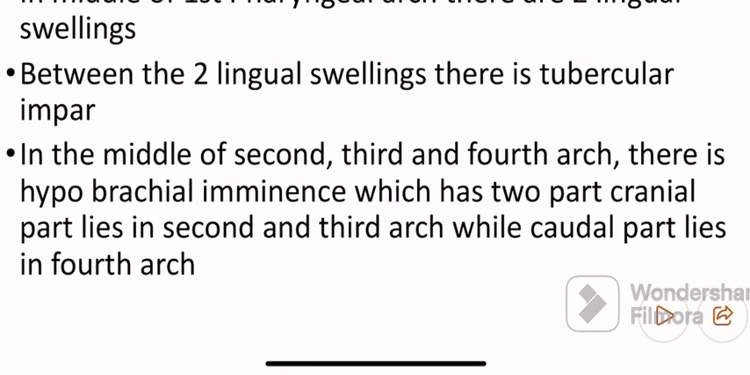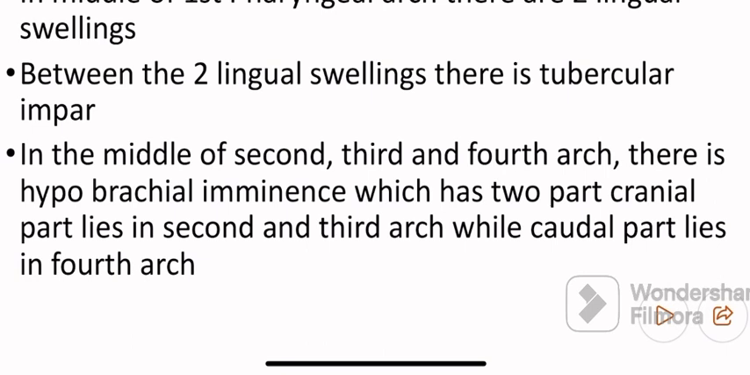There is a hypobranchial eminence which develops in the middle of the second, third and fourth arch, which also contains two parts, cranial and caudal. The cranial part lies only in the second and third arch, while the caudal part lies in the fourth pharyngeal arch.